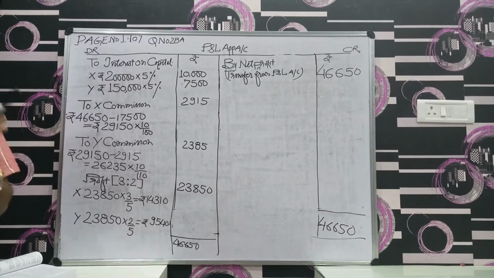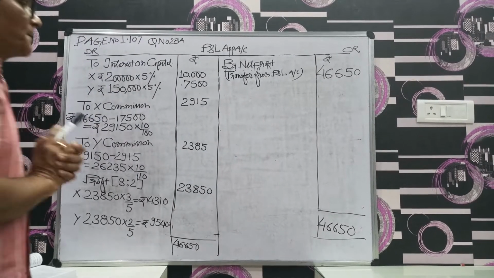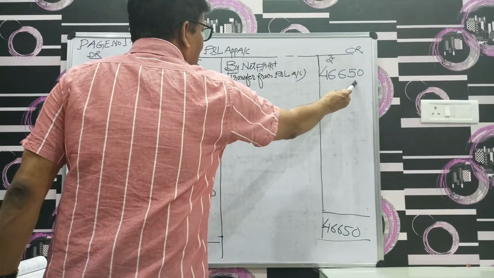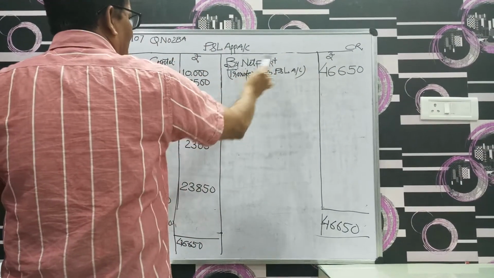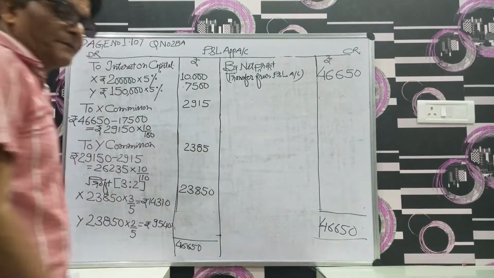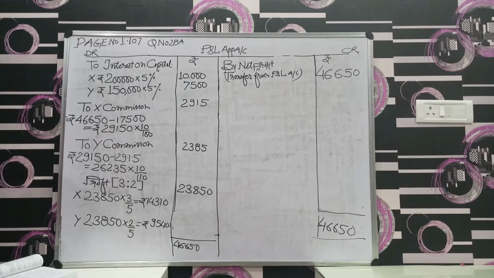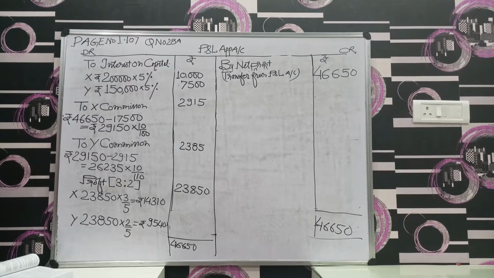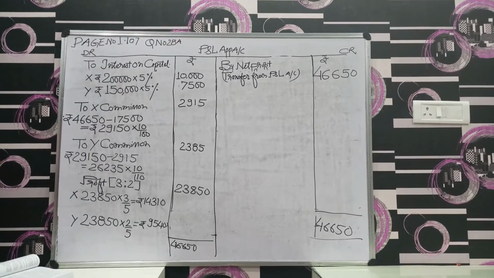So what is the profit given? Your profit is 46,650. We have already written the net profit transferred from profit and loss account, 46,650. X and Y are entitled to interest on capital at the rate of 5% per annum.